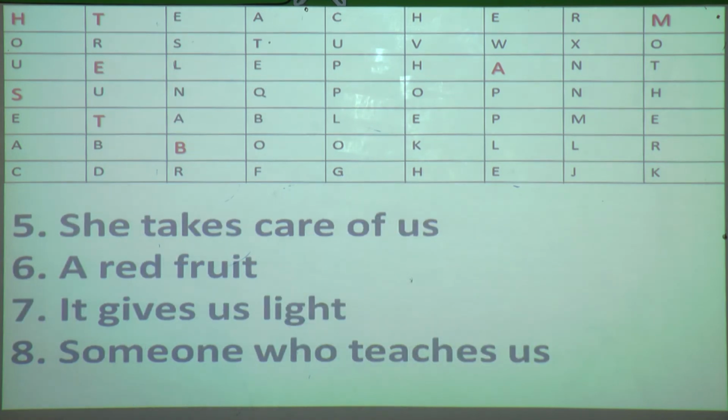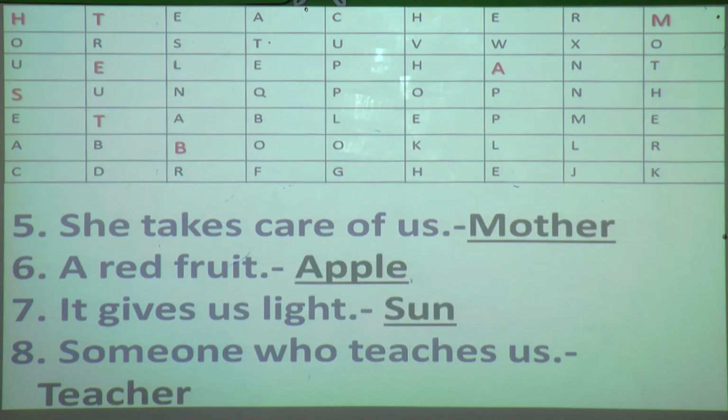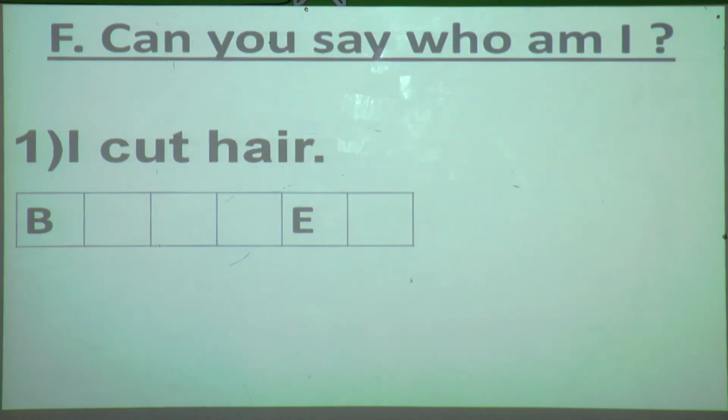She takes care of us: our mother. Red food: apple. Gives us light: sun. Someone who teaches us: teacher. So now I have given you the answers also. You have to do it in your book. Now can you say who am I? I cut hair. Who am I? Barber. Come on, write fast.